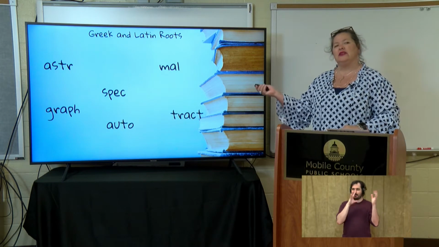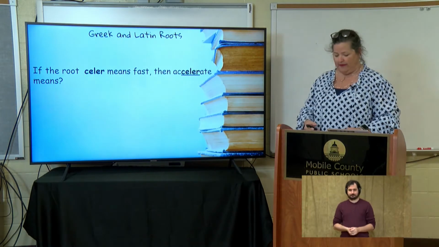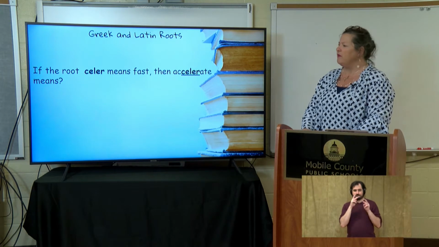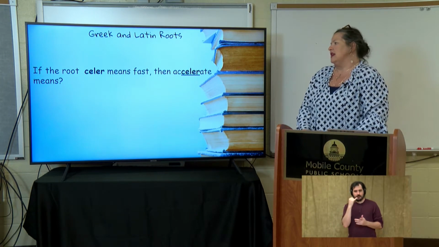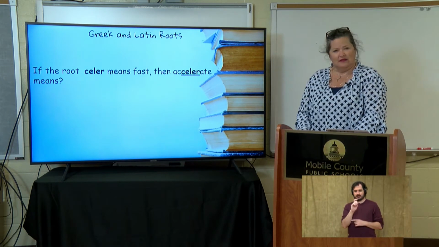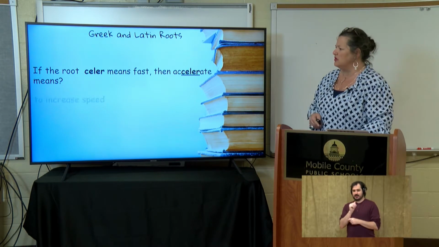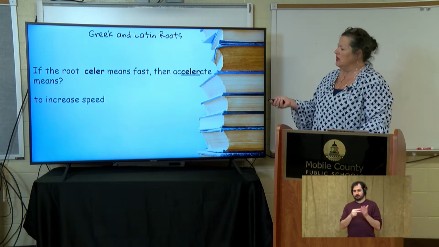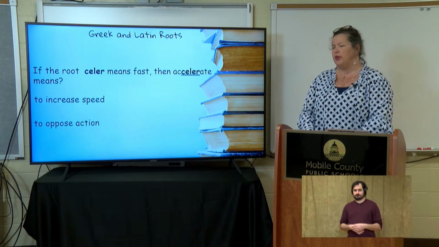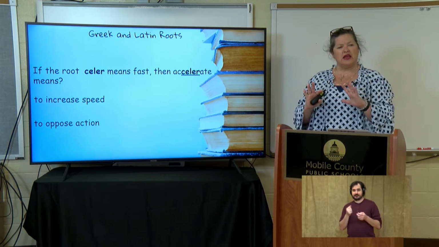Okay? Now, let's look at some new ones. If the root celer means fast, what does accelerate mean? Here are our choices: to increase speed or to oppose action. So let's think for a minute.